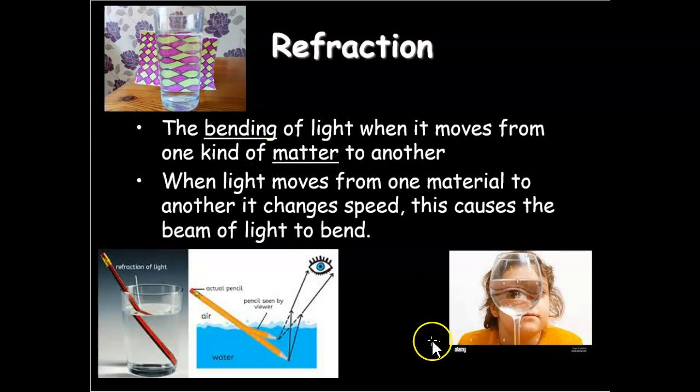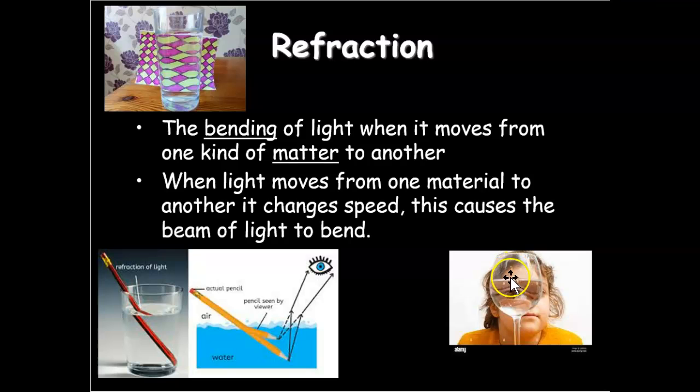This causes the beam of light to bend. One experiment you can do is do a drawing and then put a cup of water in front of it, and you will see that it will refract. It'll bend those colors, making it appear much larger. You can also do the pencil and water, which we will be doing as an experiment.